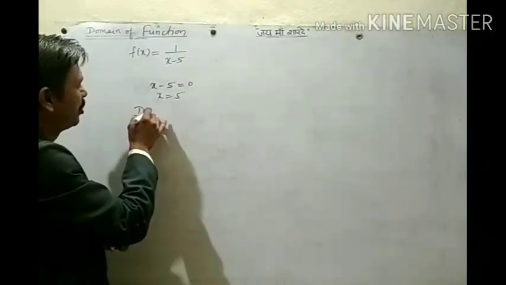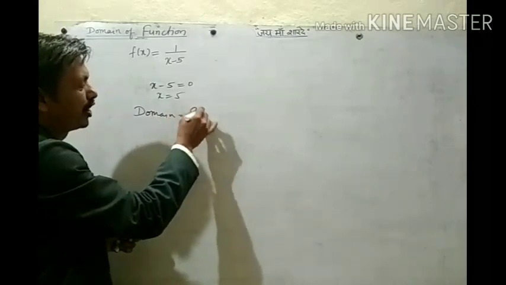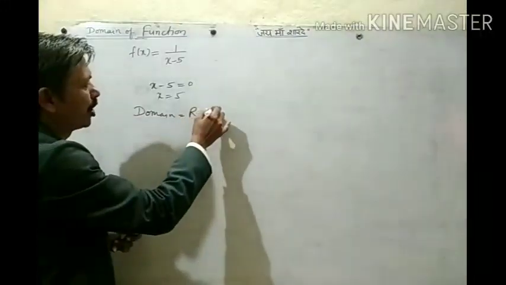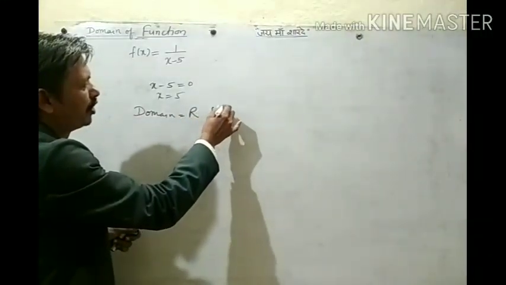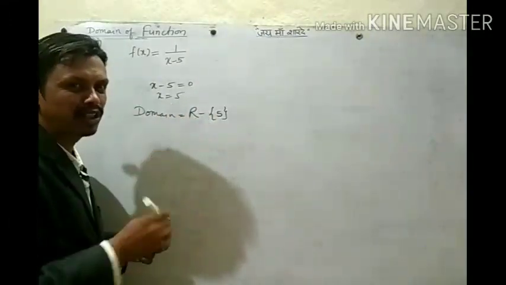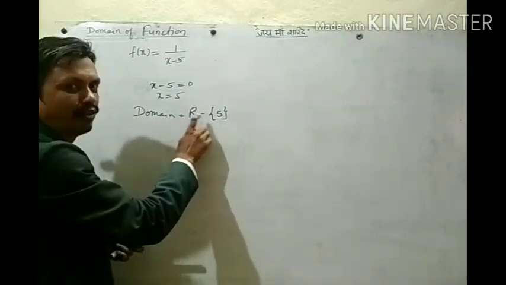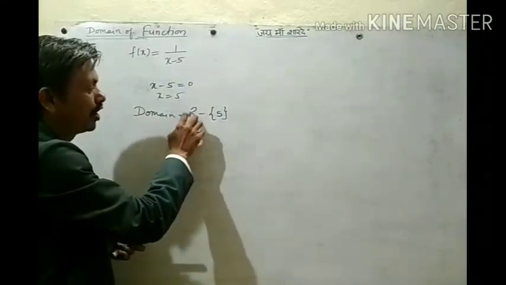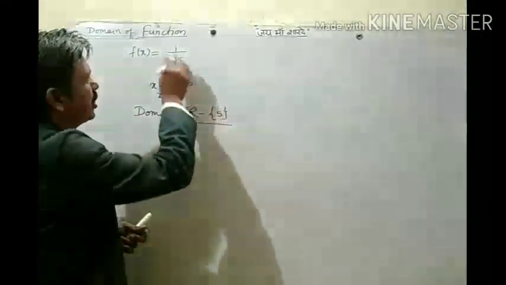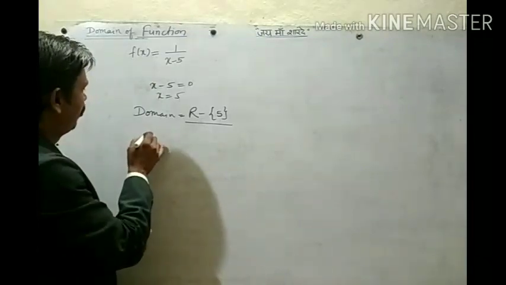So what can you write? Domain is the set of real numbers, but one number we are leaving: 5. This set will be subtracted from this R. And now we have studied the difference of two sets. So R minus this set. What will remain here? Every real number except 5. So this is the domain of the function 1 upon x minus 5. Okay? Simple.